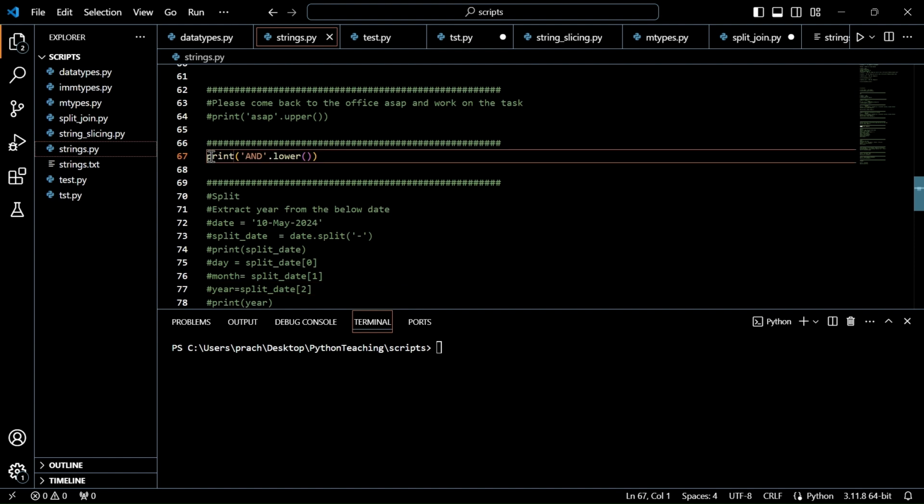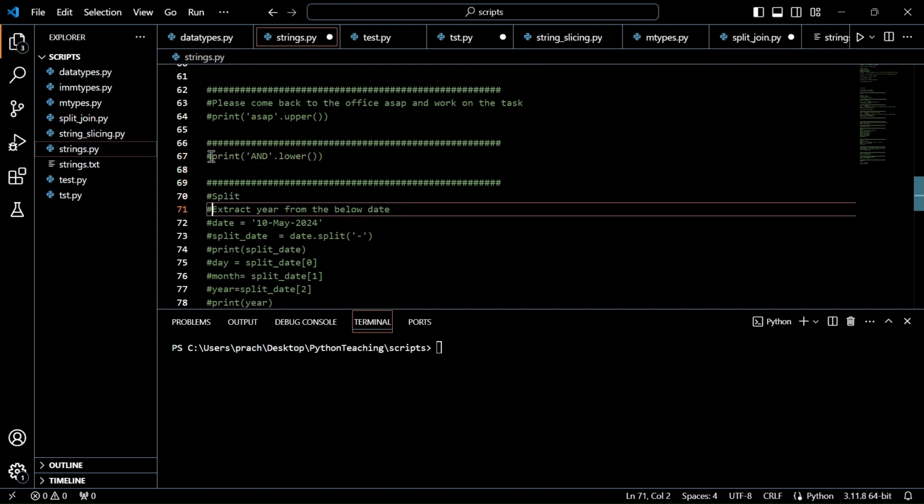Let's go to the next function in strings. It is split. The split function is very useful and handy. When you're writing your code, you encounter a lot of times where you have to split the string.